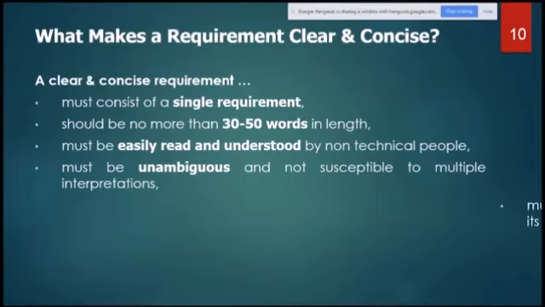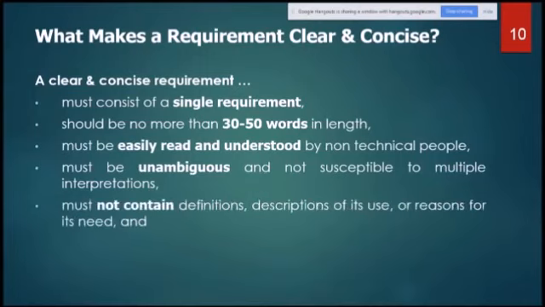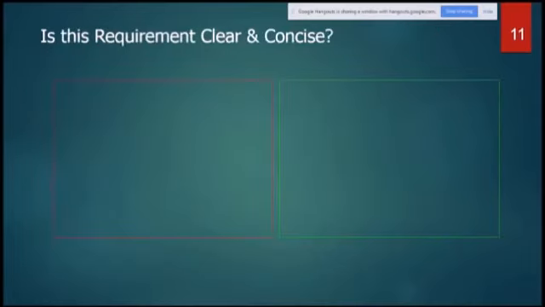It should be clear and straightforward, with no multiple conclusions or multiple understandings, and must not contain definitions, descriptions of its use or reasons for its need, and finally must avoid subjective or open-ended terms. These are the clear and concise requirement characteristics.